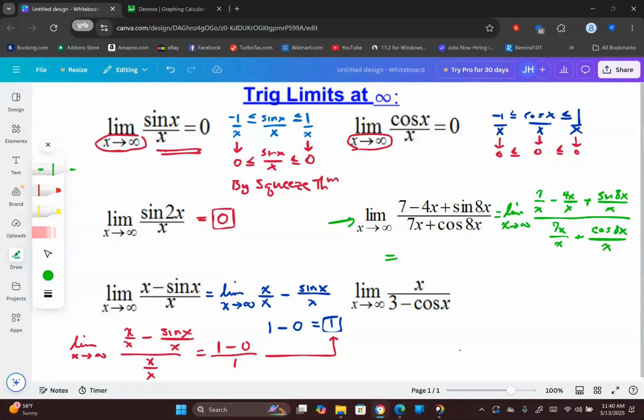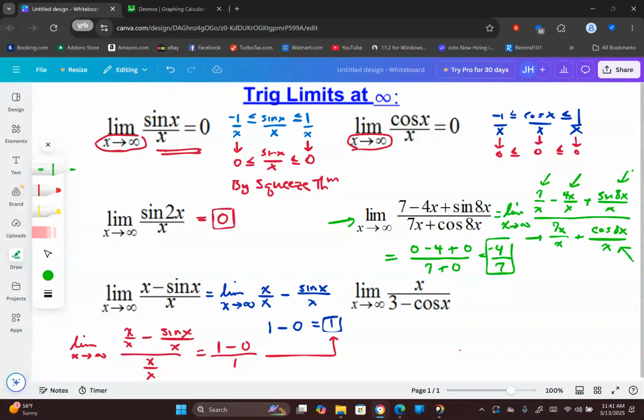Now, what would this come out to be? Well, 7 over infinity goes to 0. This term reduces to negative 4. Sine of x over x goes to 0. We just discussed if you put any number in there, it's still going to go to 0. So this would be plus 0. The top is negative 4. The bottom, this term reduces to 7. And cosine of 8x over x, this term also is going to go to 0 by our formula. So my answer is negative 7/4. And you would have the same answer if you went to negative infinity.